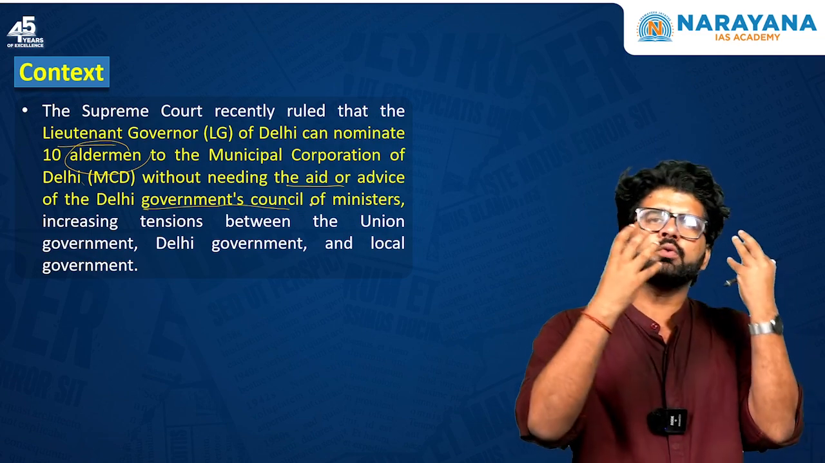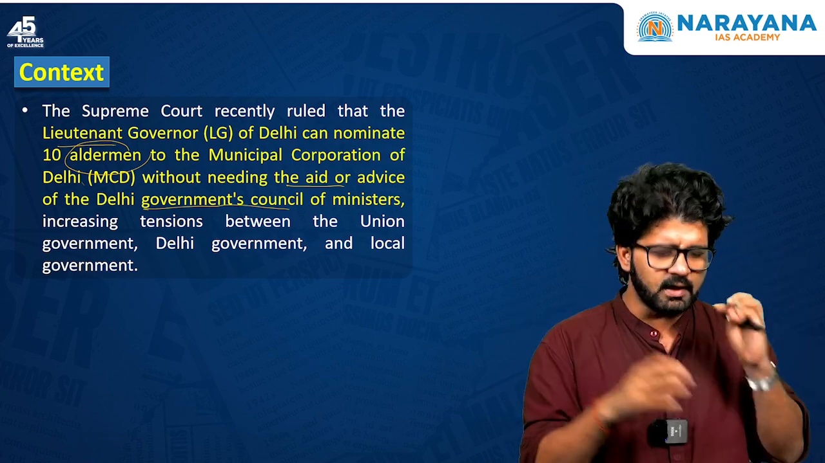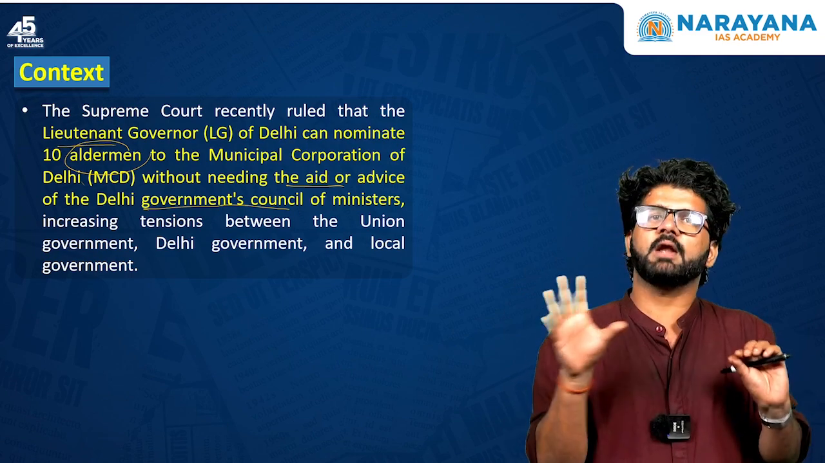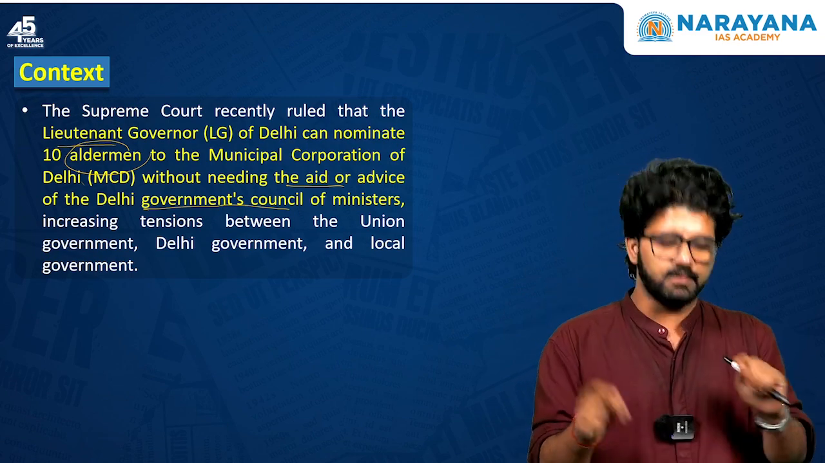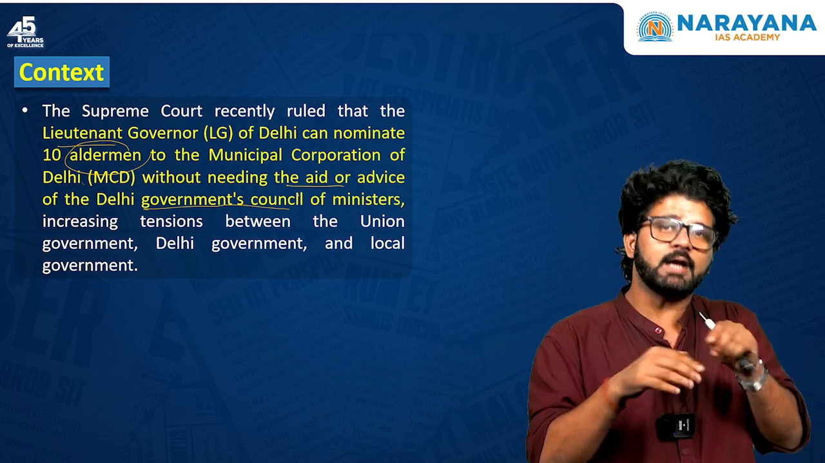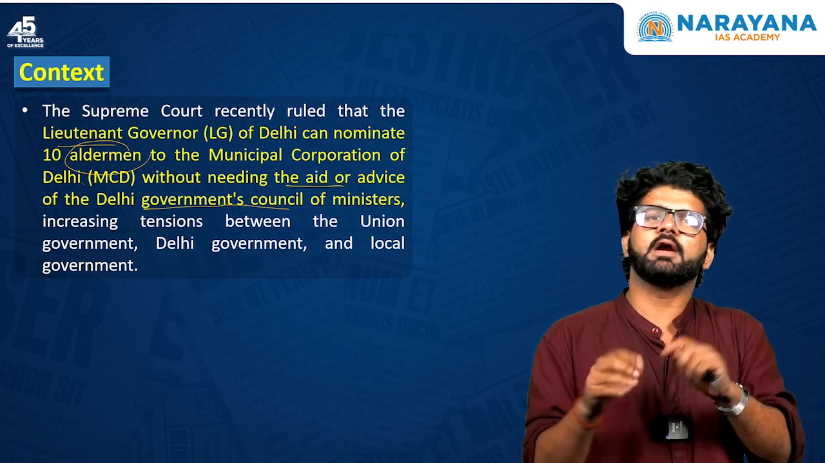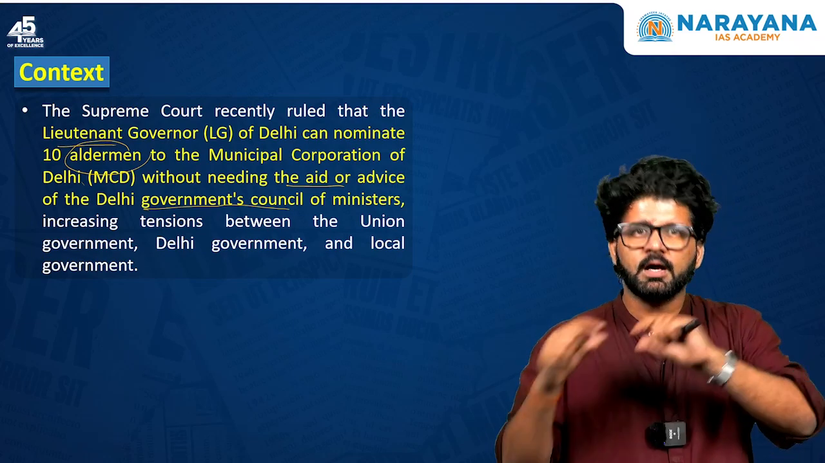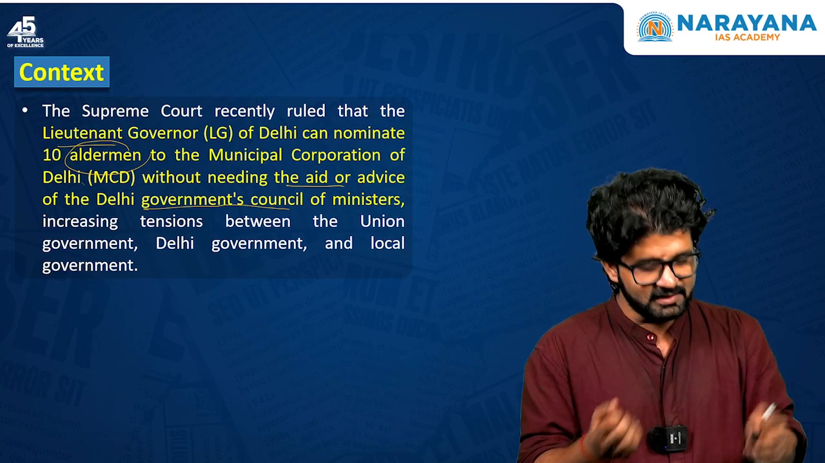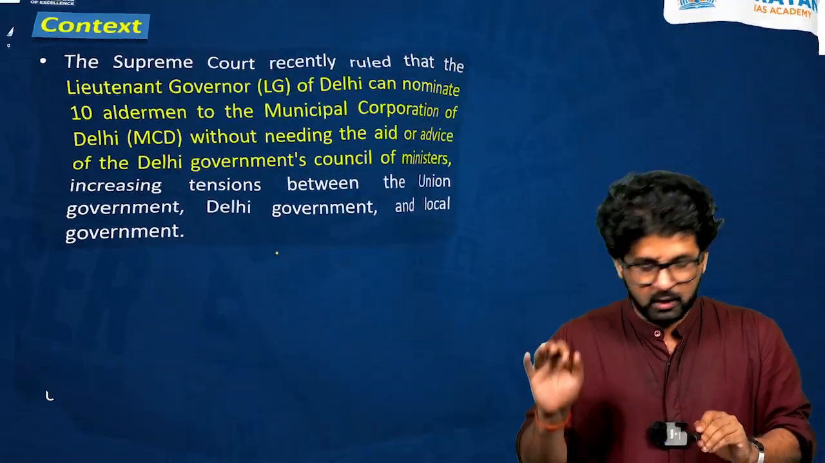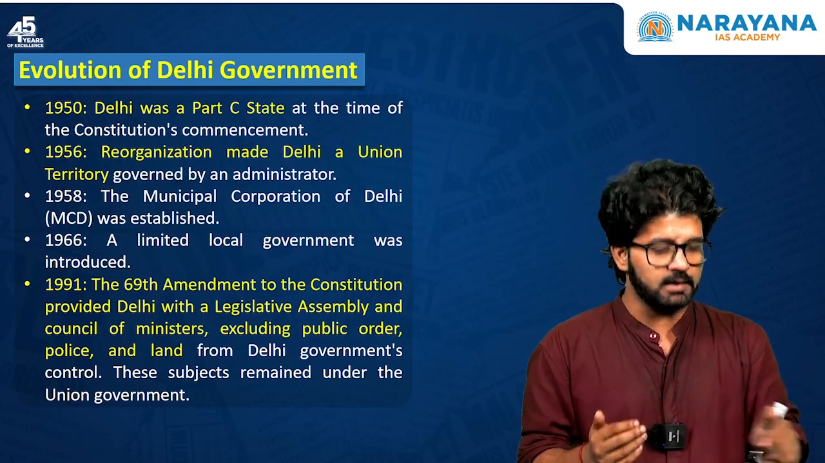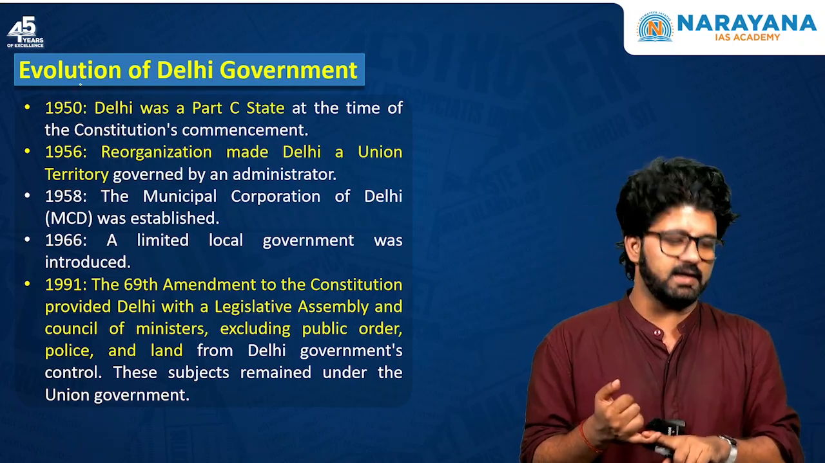So even if you don't know anything at all, you can understand here, if the Lieutenant Governor of Delhi can nominate 10 aldermen, city council members, to MCD without needing the advice or aid of Delhi government's Council of Ministers, that means in a way, you are undermining the authority of the Delhi government, right? So again, the tussle is going on and tension is increasing between union government, Delhi government and local government. Again, for understanding this issue in a better manner, we have to understand the evolution of Delhi government.